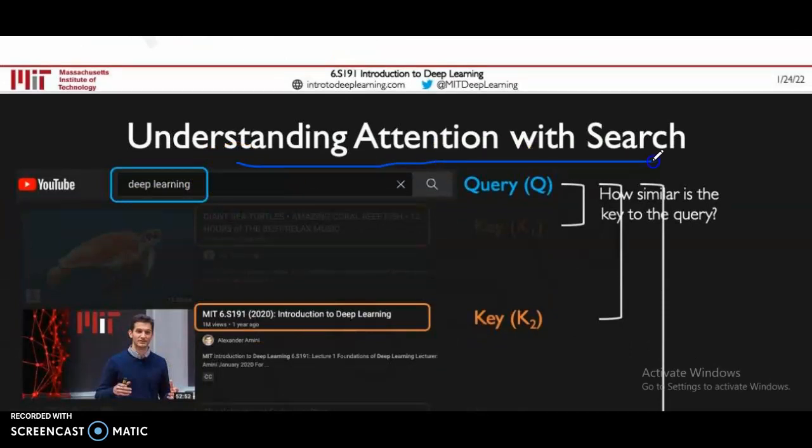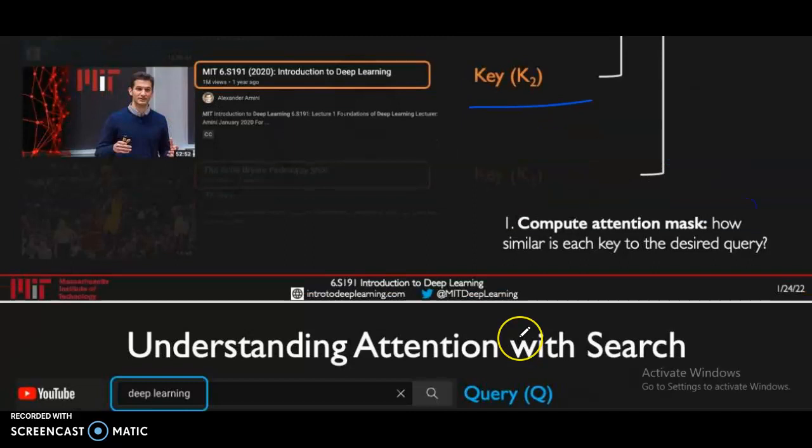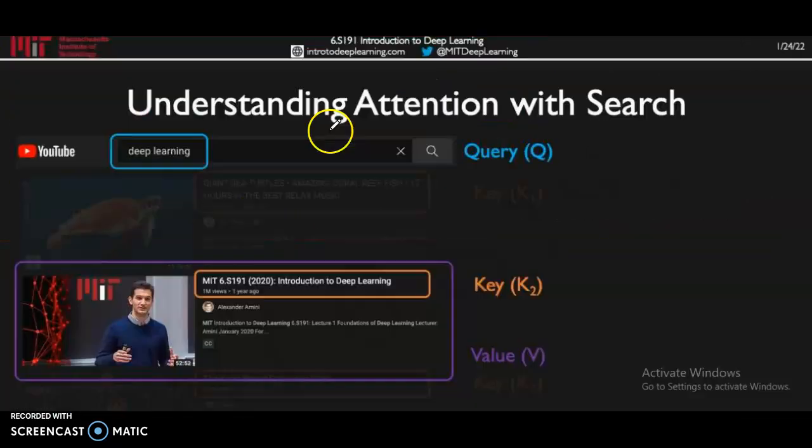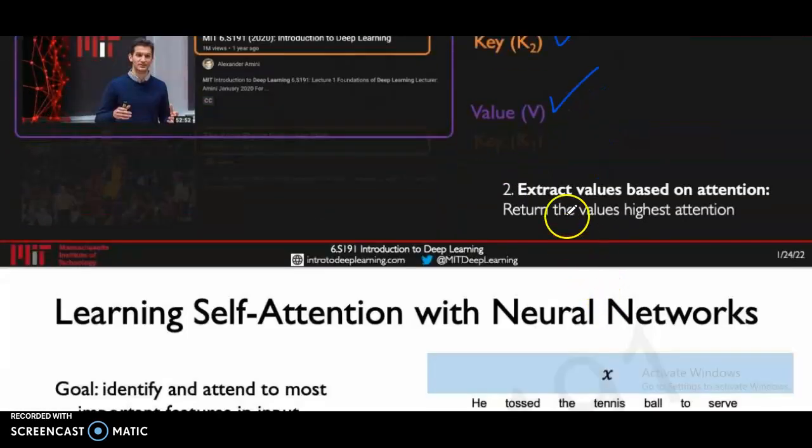Understanding attention with search: deep learning is the query, and we check how similar the key is to the query. Query q, key k, value v. Extract the values based on attention, and return the values of highest attention.